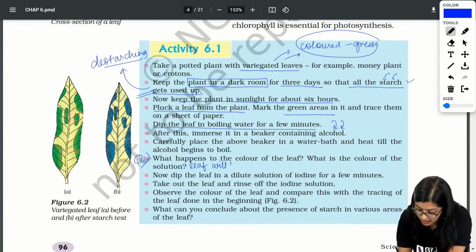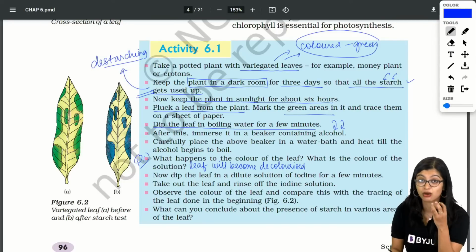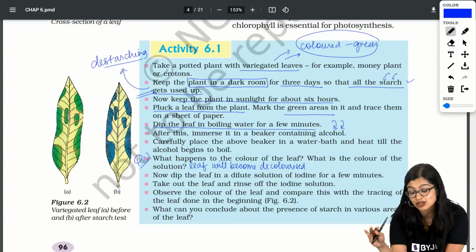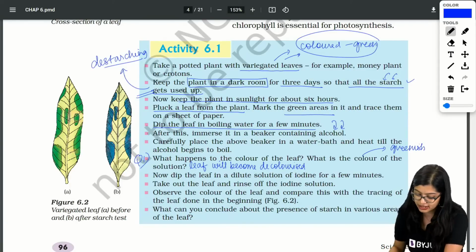Leaf will become decolorized, right? It will lose its color. It will lose its basic color that is there. So whatever chlorophyll was there, all of that is gone now. And where does this color go to? It goes to the solution. So what is the color of the solution? It will be greenish in color, right? So we see that in this case, the solution is going to be greenish in color.